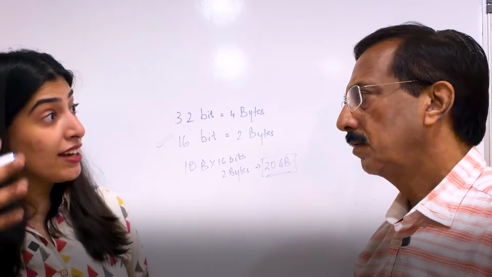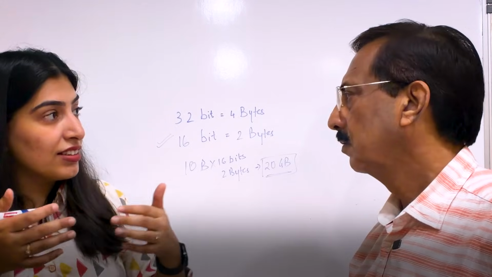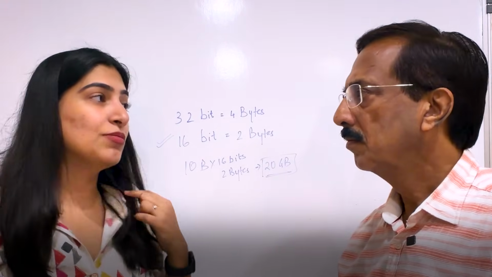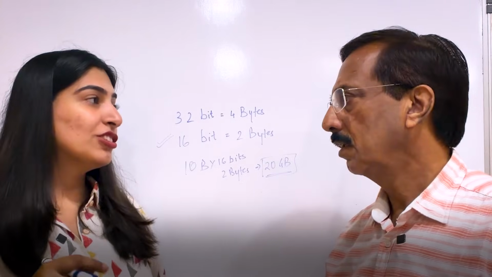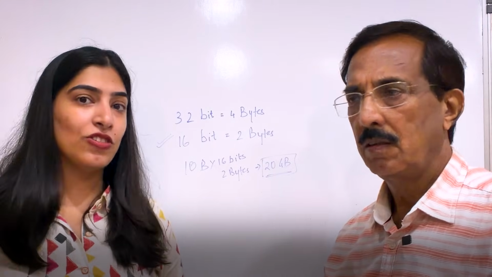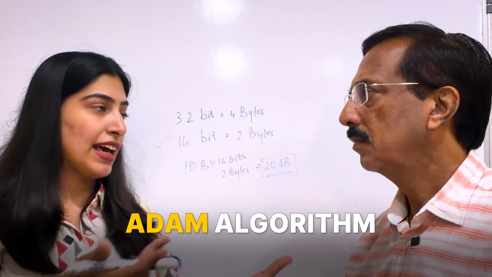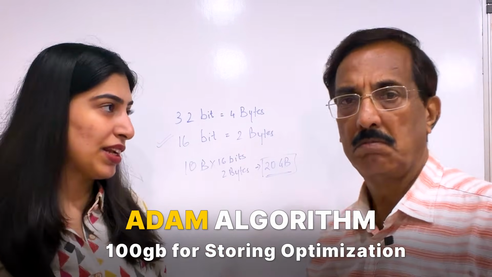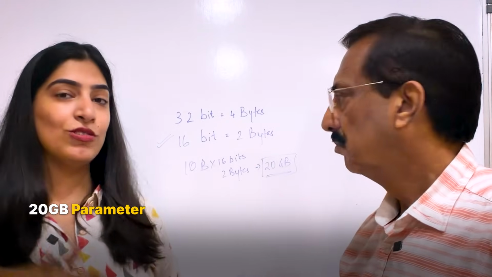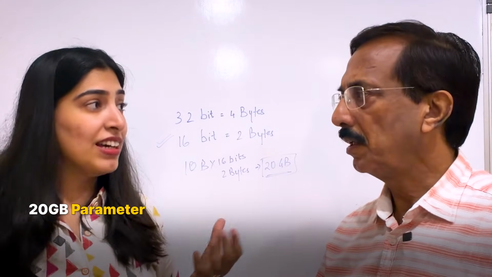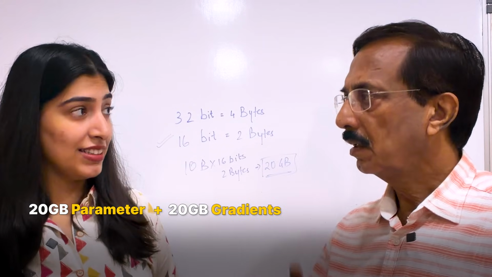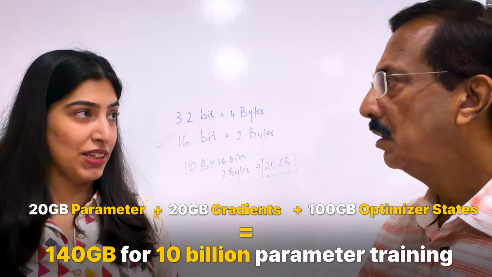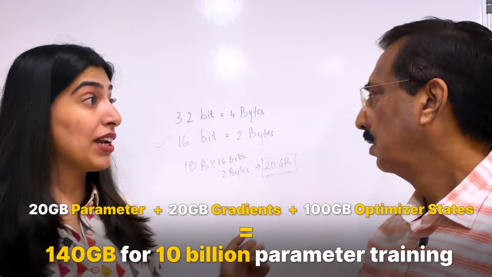To store the gradients for these, again we need another 20 GB. And then for optimization, because there are algorithms that are running for optimization. If you see a normal optimization algorithm, like Adam is a very famous algorithm, that takes 100 GB for a 10 billion parameter model. So if I take 20 GB to store just the parameters, 20 GB to store the gradients, and 100 GB for optimization related things, that is 140 GB, just for a 10 billion parameter training.